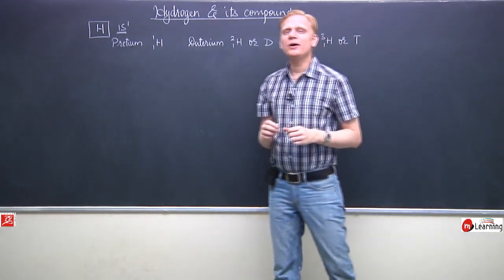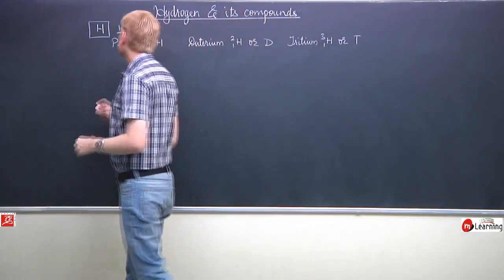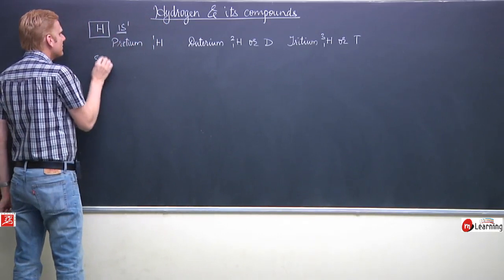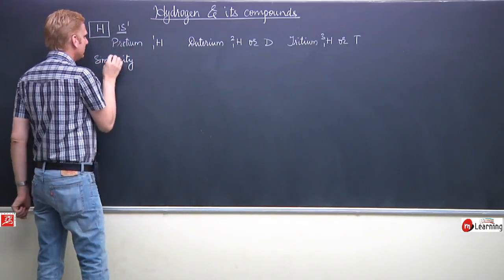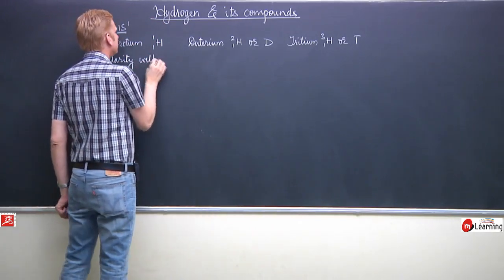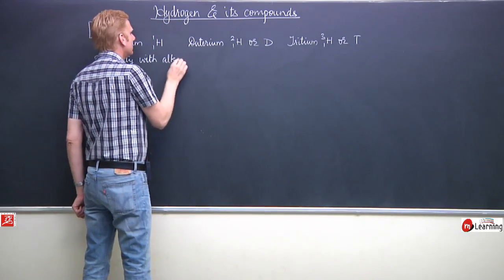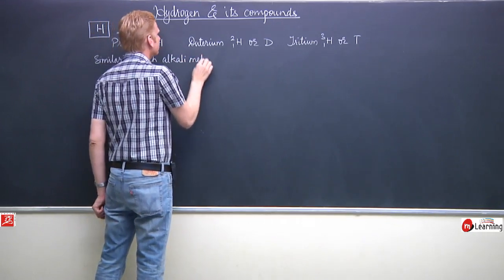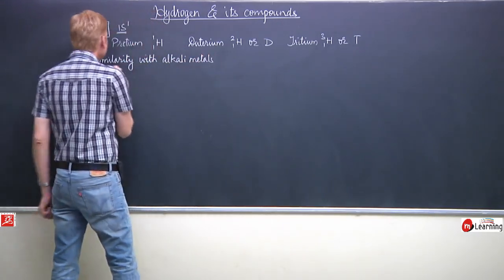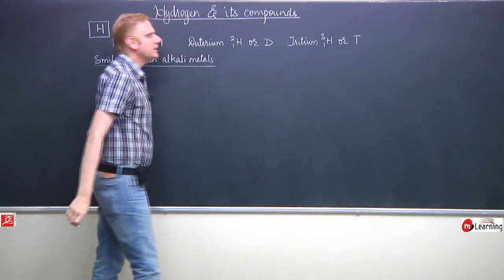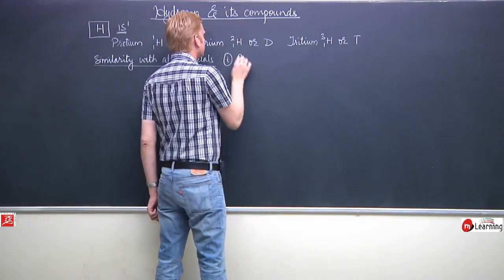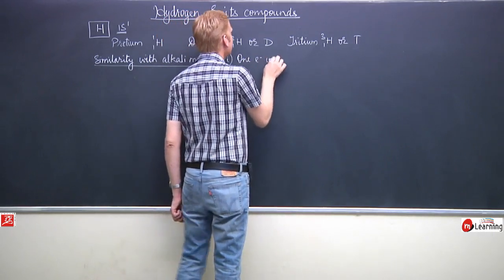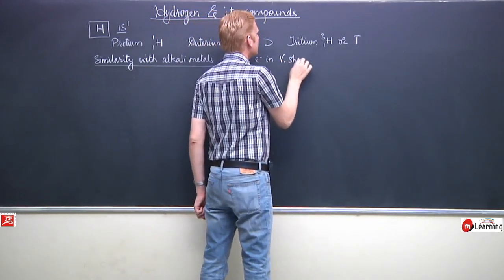Let us talk now about the properties in which hydrogen has similarity with alkali metals. Similarity with alkali metals: the presence of one electron in the valence shell.